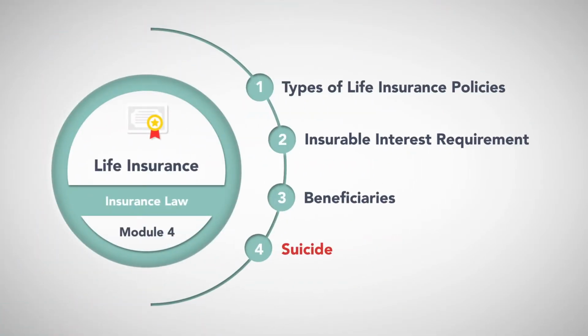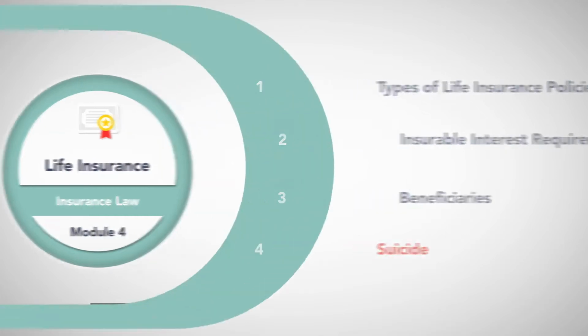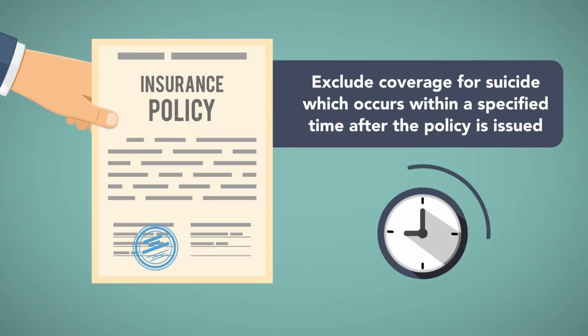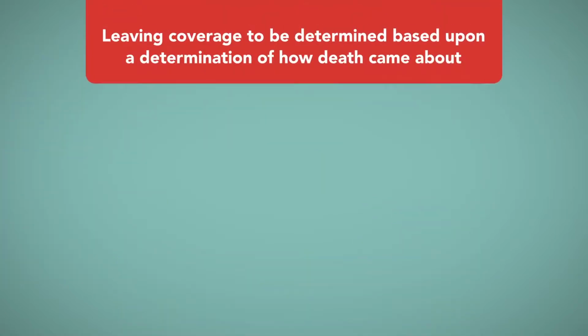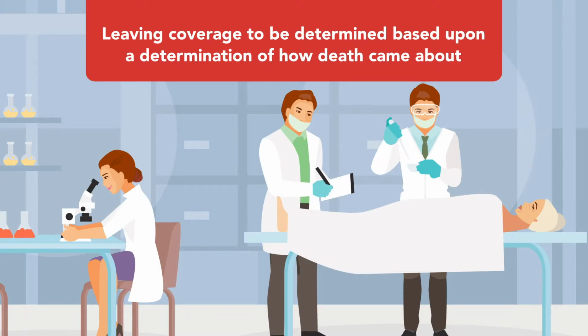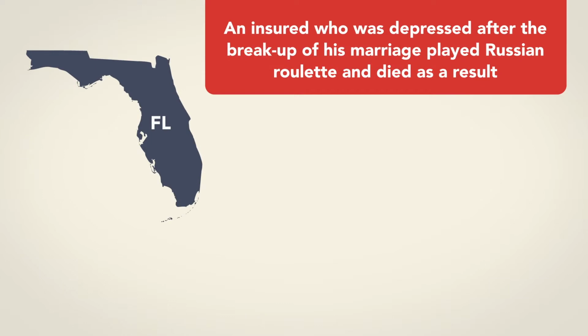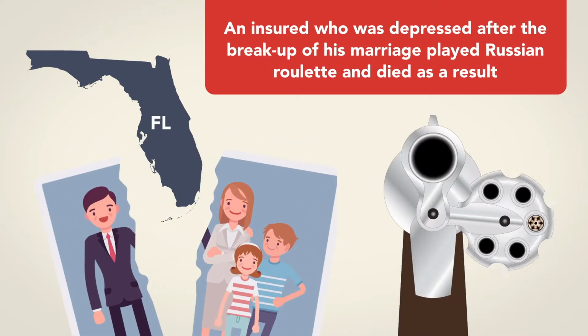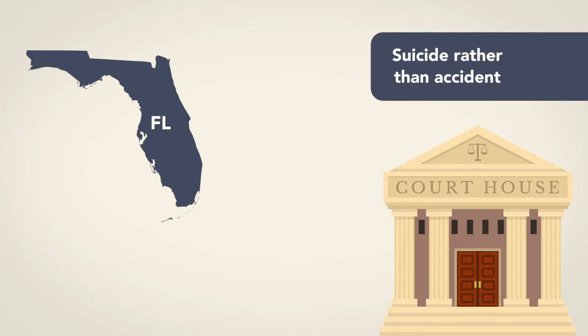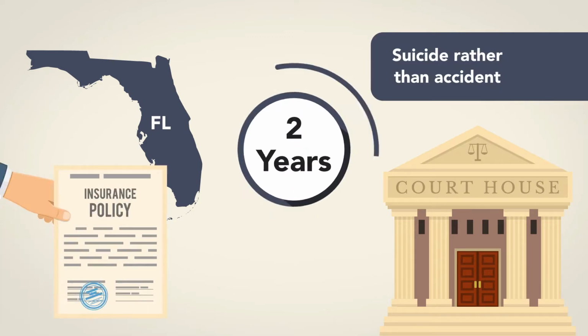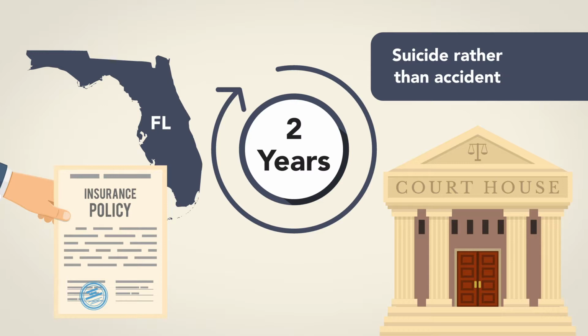Suicide. Most life insurance policies exclude coverage for suicide which occurs within a specified time after the policy is issued. Sometimes issues arise as to whether the death was a suicide or an accident, leaving coverage to be determined based on a determination of how the death came about. For example, in a Florida case, an insured who was depressed after the breakup of his marriage played Russian roulette and died as a result. The court found this to be suicide rather than an accident. Because it was also within 2 years of the issuance of the life insurance policy, the beneficiaries were not entitled to the proceeds of the policy.